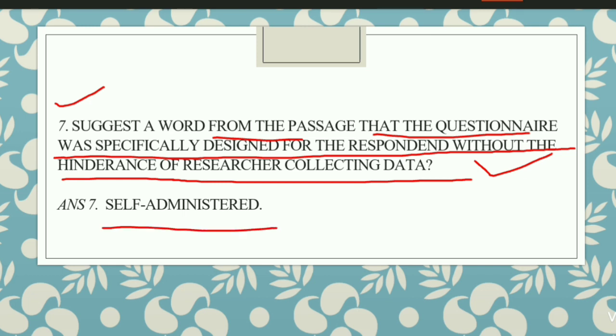Okay, so self-administered means something that is not dependent on the researcher but a questionnaire made to self-check. Okay, to have a kind of check, a survey for the self-check. So that is self-administered given. Okay, now this falls between, I guess, lines 9 to 18. This is also given in your question.